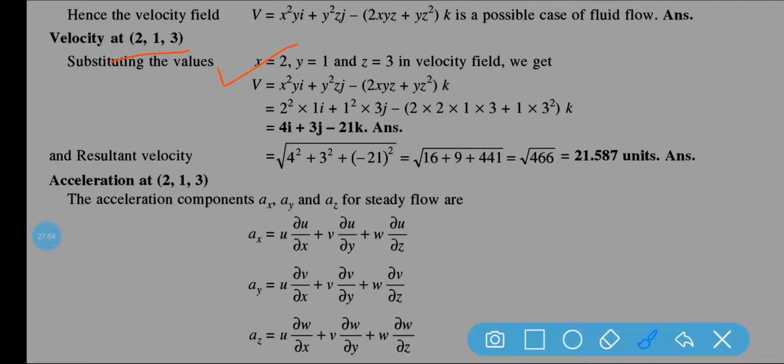Substitute the values of x, y, z in the equation for u, v, w. Put all the values, and you will get v is equal to 4i plus 3j minus 21k. This is the answer, and the resultant velocity is the square root of u square plus v square plus w square. So ultimately 21.558 unit is the resultant velocity. Clear?